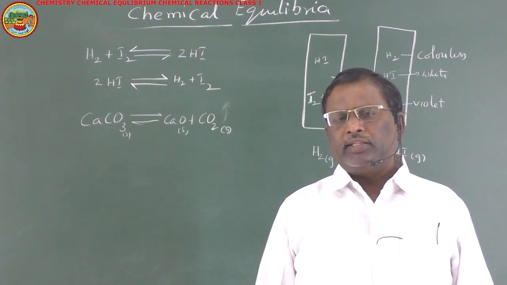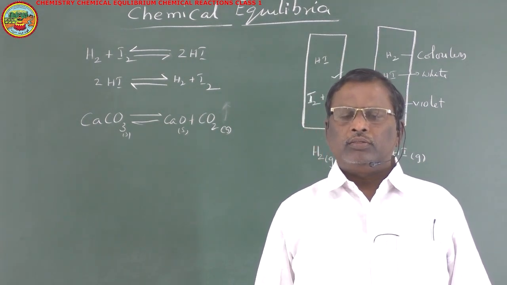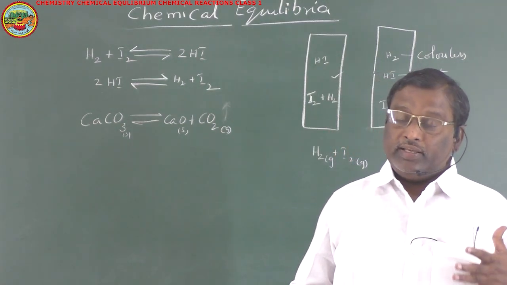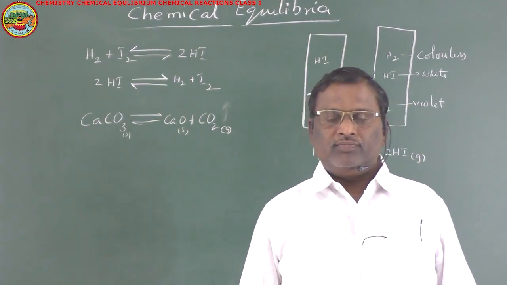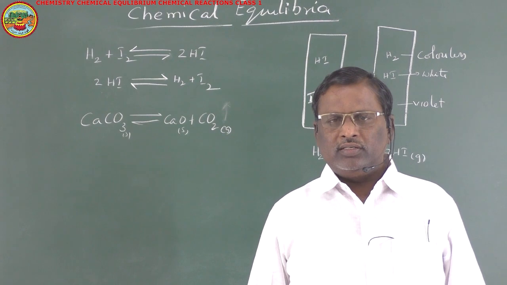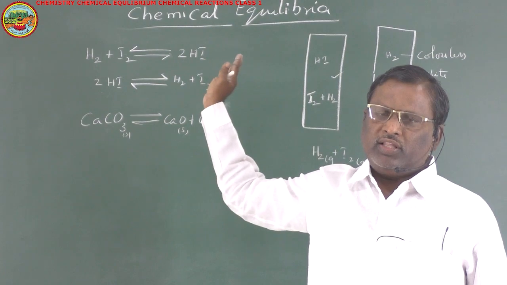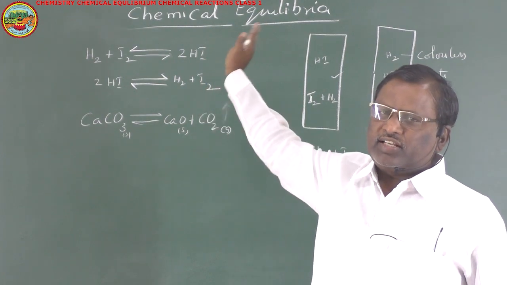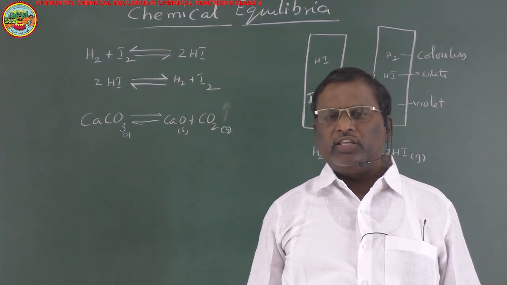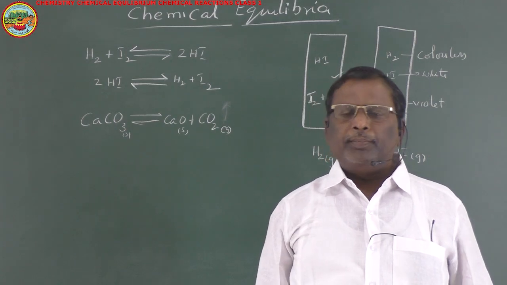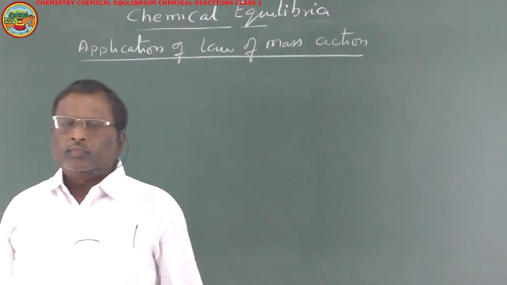Two types of equilibria are there, homogeneous equilibria and heterogeneous equilibria. Equilibrium may be attained from the reactant side as well as from the product side. In a reversible reaction, we have both. Initially, by taking reactants, we can get products, and from that also the equilibrium may be established. Suppose in the first example the product is taken as a reactant, then also you will get the equilibria. So, equilibria for a reversible reaction may be attained from the reactant side as well as from the product side.